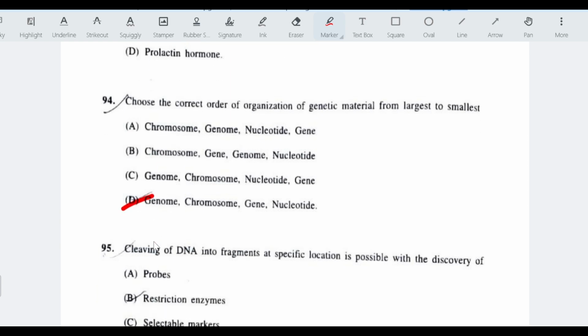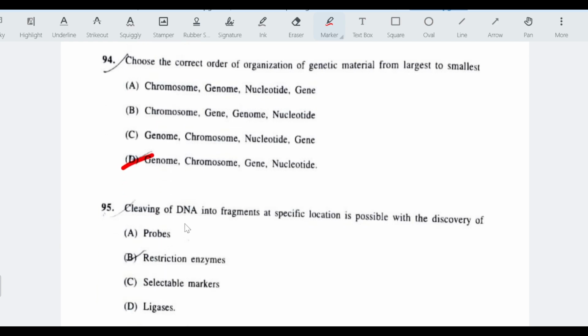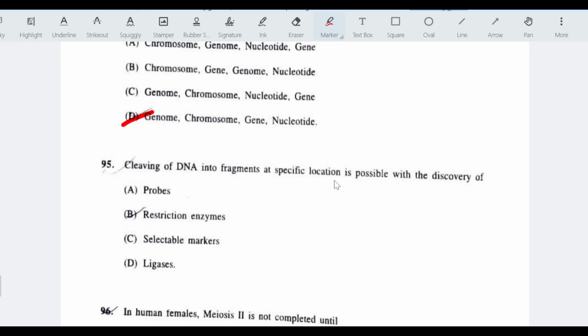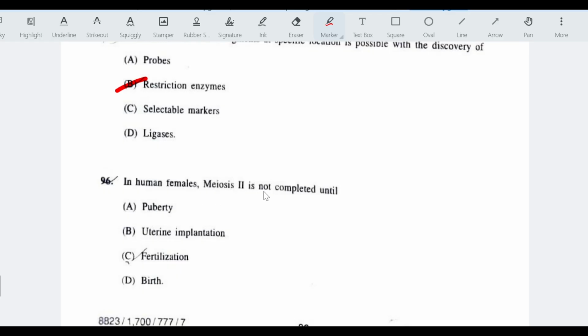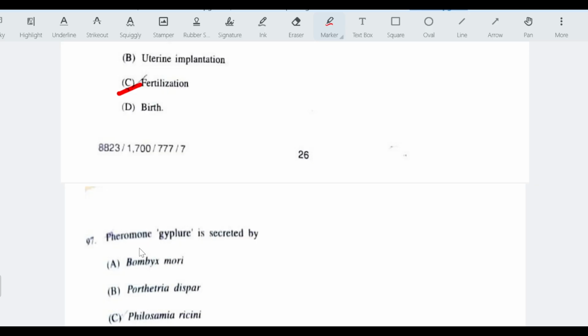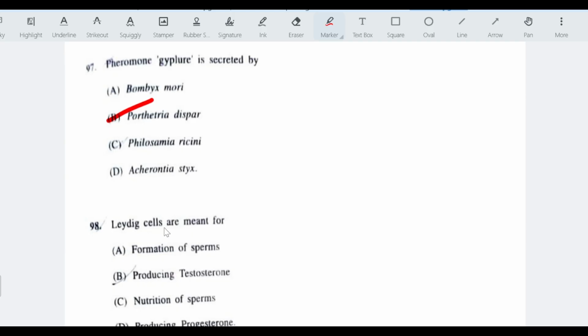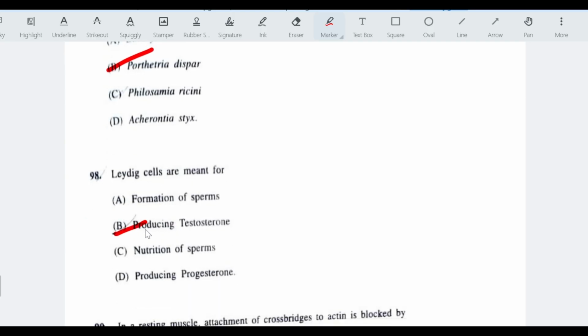Choose the correct order of organization of genetic material from largest to smallest. Genome, chromosome, gene, nucleotide. Cleaving of DNA into fragments at specific location is possible with the discovery of restriction enzymes. In human females, meiosis II is not completed until fertilization. Pheromone disparlure is secreted by Porthetria dispar. Leydig cells are meant for producing testosterone.